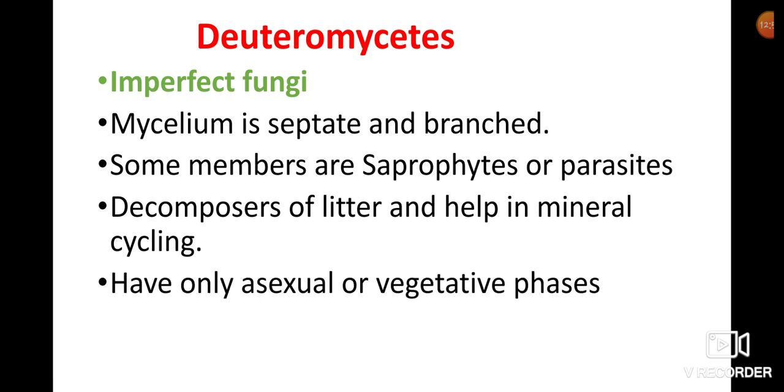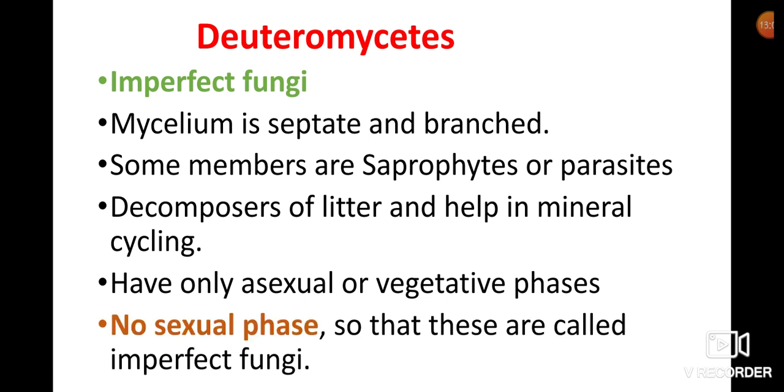In Deuteromycetes, members have only asexual or vegetative phases. It means the sexual stage is absent, so these are called imperfect fungi. If a sexual phase is present, then these members are kept in Ascomycetes or Basidiomycetes. Since they have no sexual phase, they are separated and kept in a separate class, Deuteromycetes.